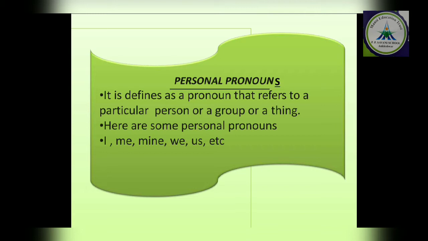Here the word which is used for a particular person or a thing is known as personal pronoun. For example, I, me, my, us, these words are known as personal pronoun. Clear?